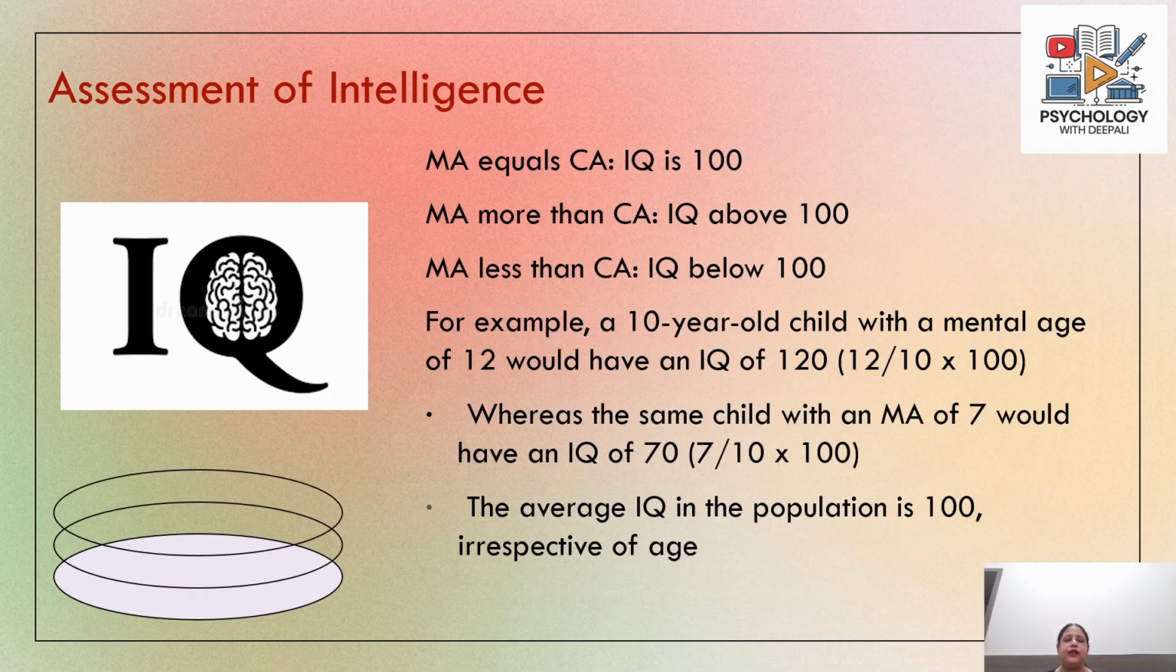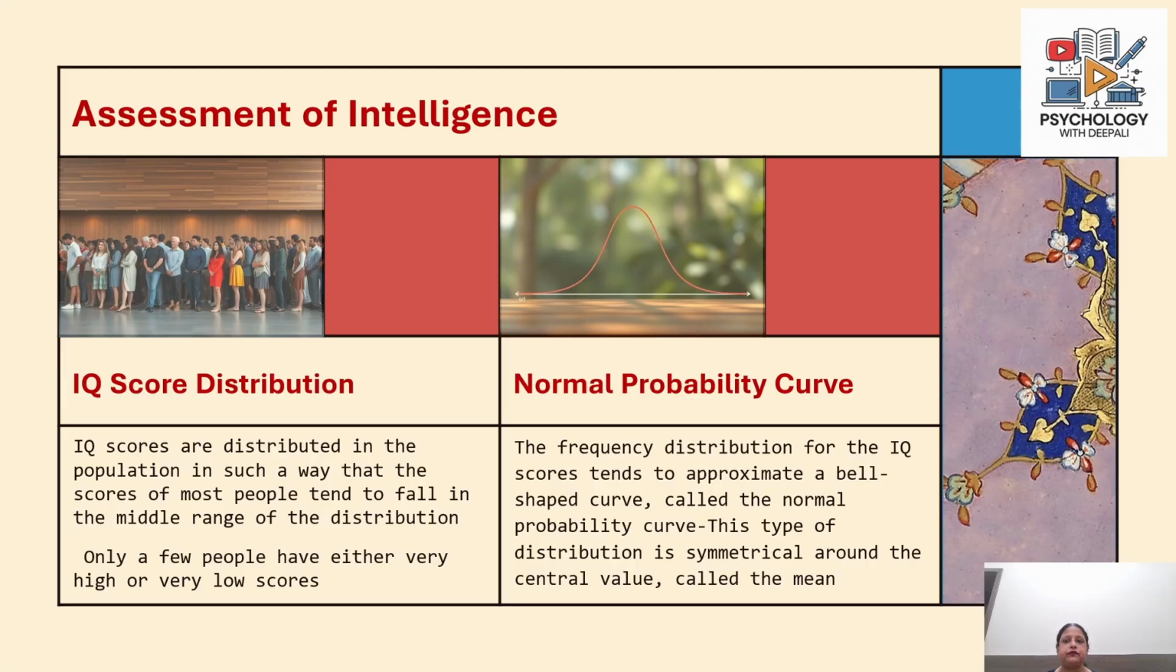Let us say, for example, there is a 10-year-old child with a mental age of 12. This child would have an IQ of 120, because 12 divided by 10 into 100 would give you 120 as the IQ. The same child with a mental age of 7 would have an IQ of 70. Why? Because 7 divided by 10 into 100 would give you the value of 70. So the average IQ in the population is around 100 irrespective of age.